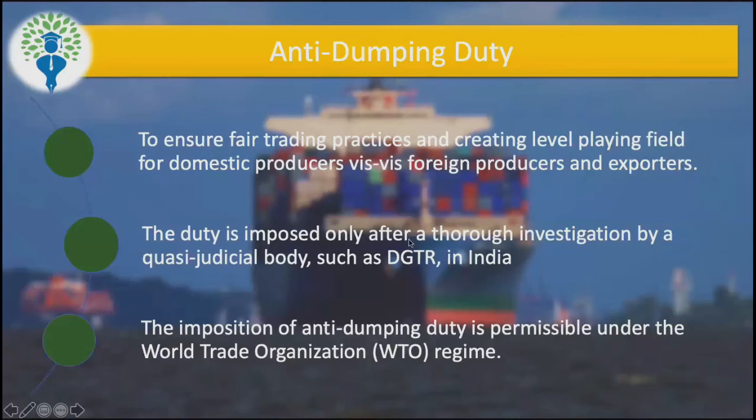So what happens? Suppose the product should have been sold at rupees 100 in India, but they are selling at rupees 80 in India. Then what will the DGTR do? They will put 20 rupees as anti-dumping duty. So 80 plus 20, it becomes 100 rupees, which they should have been selling at in India. And by the way, this is permissible under WTO, even though WTO doesn't want too many duties. WTO wants freer trade, fewer restrictions, less tariff.